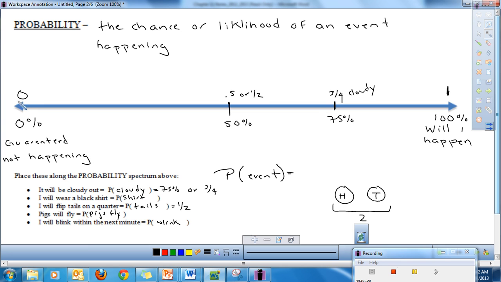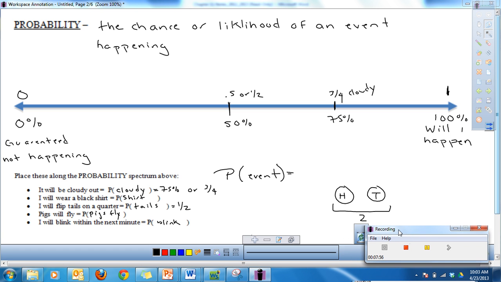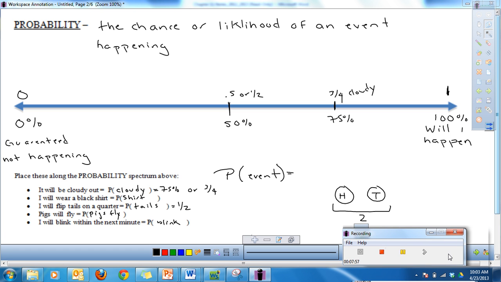We need to think of it on a scale from 0 to 1 or 0 to 100%. Remember, when we write out our probability, we're going to write P, and then inside our parentheses, we're going to write an event like cloudy or shirt or tails. So let's keep going, and let's investigate all the different kinds of probability that we can see.